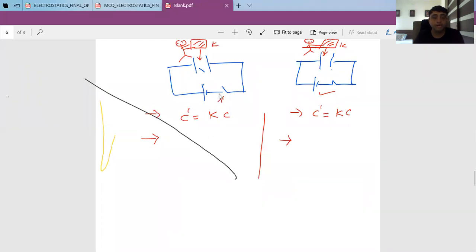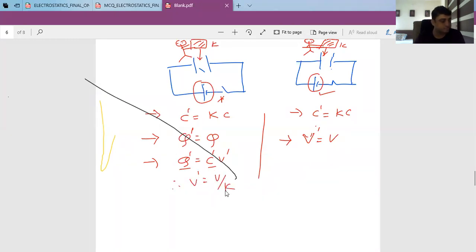Remember, here the battery is disconnected. It means charge cannot flow anywhere, so charge will remain as it is. Here the battery is connected, it means potential remains as it is. Now we know that Q = C'V'. Charge as it is, C becomes K times, it means potential becomes 1/K times. Here potential remains as it is, it means charge becomes K times.